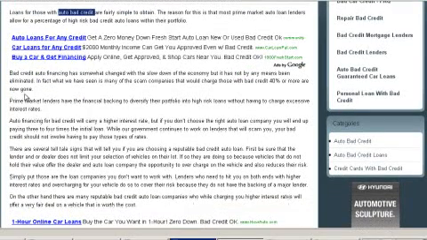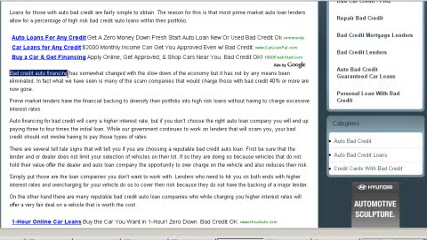What we do have is a lot of keyword or LSI words. Bad credit auto financing, that was an LSI word. We also have loans, this is another keyword. You'll find auto financing for bad credit, that was a keyword. Remember, bad credit was an LSI word. Right down here, bad credit auto loan, another LSI word. So throughout this text, we're flooding the LSI words.